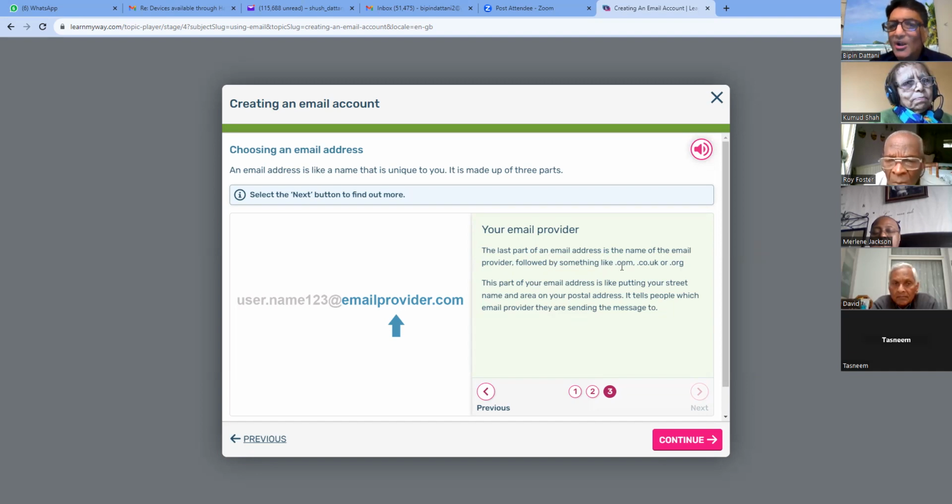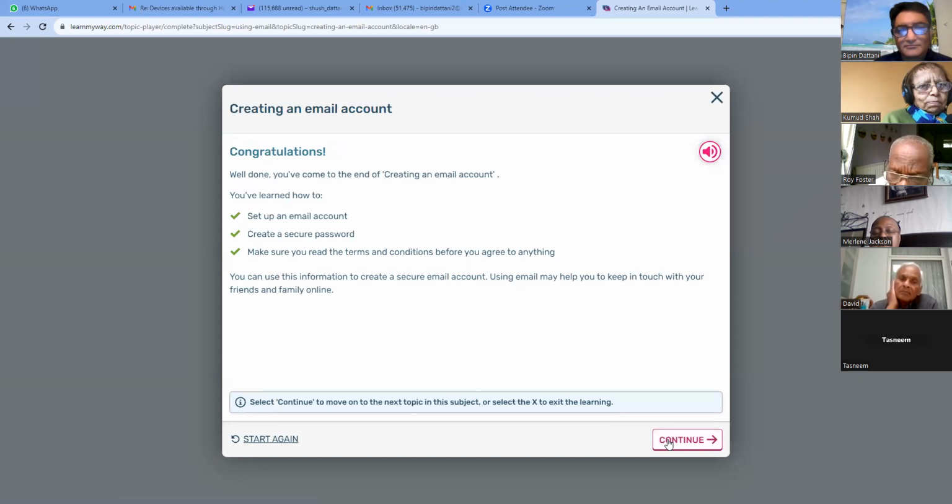The last part of an email address is the name of the email provider, followed by something like .com, .co.uk, or .org. This part of your email address is like putting your street name and area on your postal address. It tells people which email provider they're sending the message to. Then we type continue. Here we go.